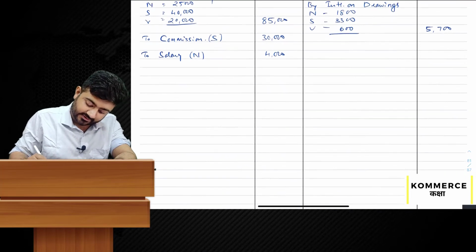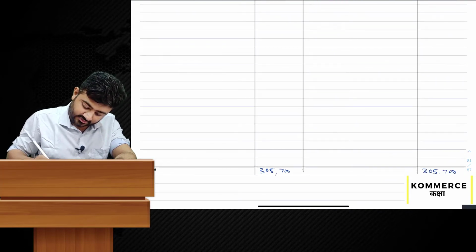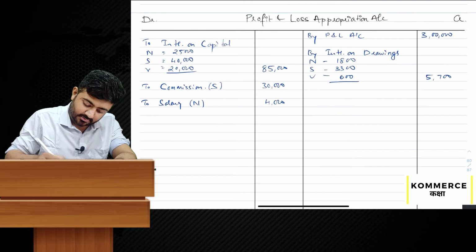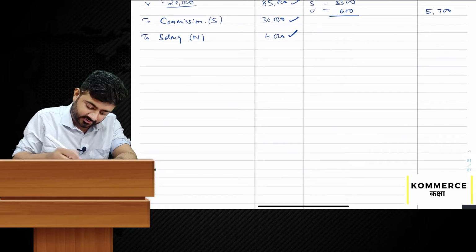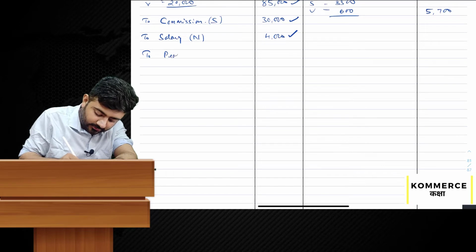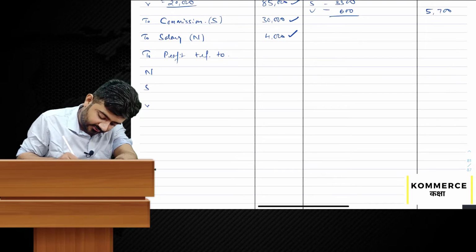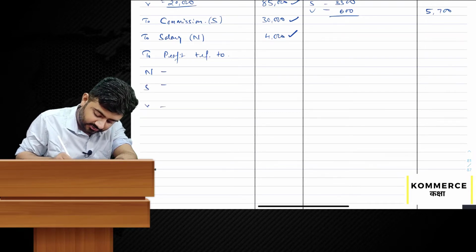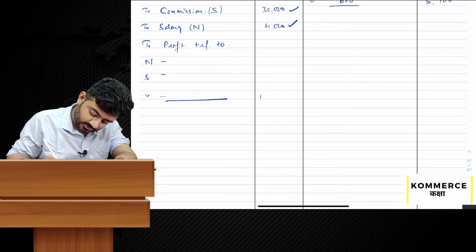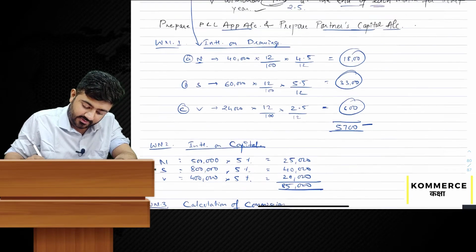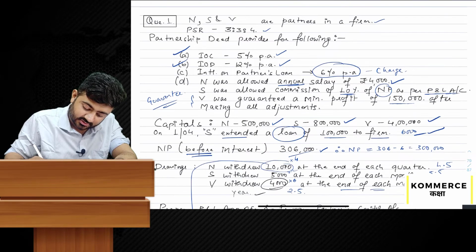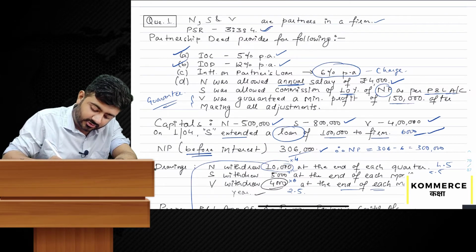So therefore, let's calculate profit. 3,05,700 minus 85,000 minus 30,000 and minus 4,000 is the profit transferred to N, S and V: 1,86,700, and the profit sharing ratio is 3:3:4.